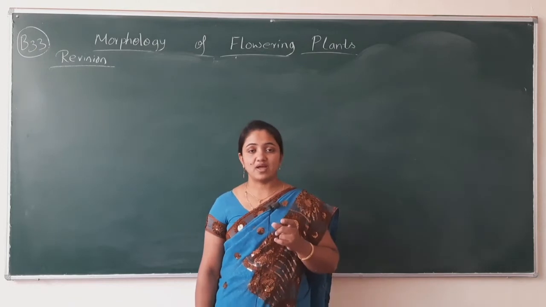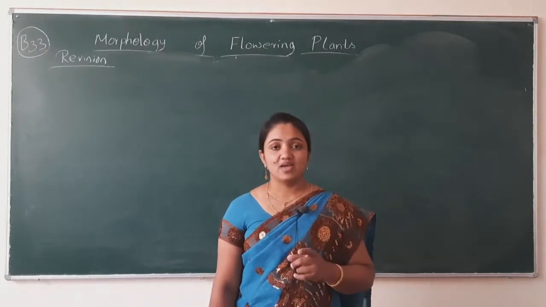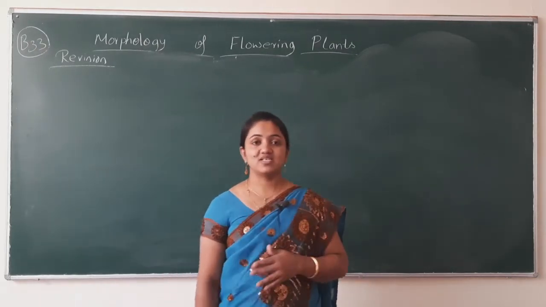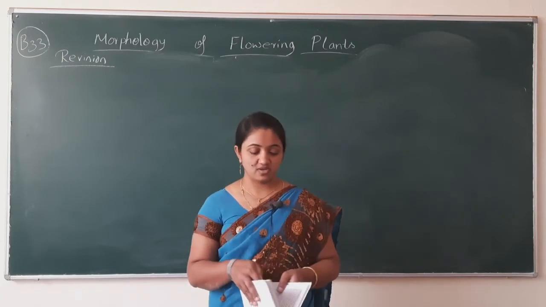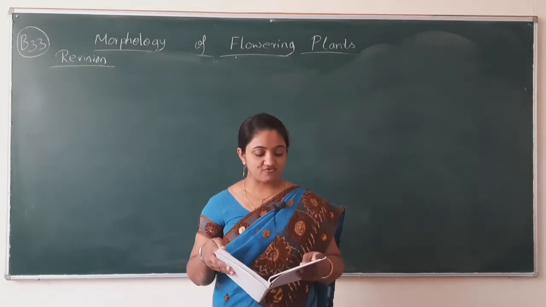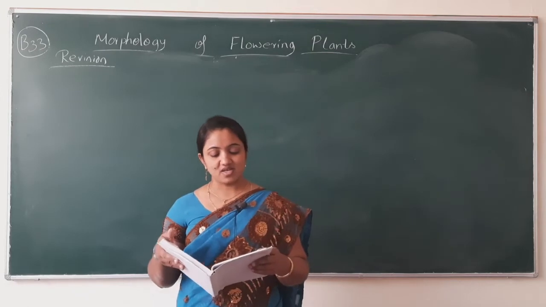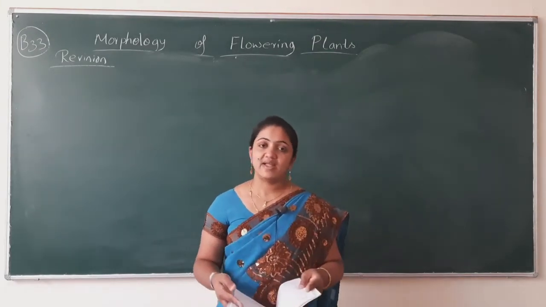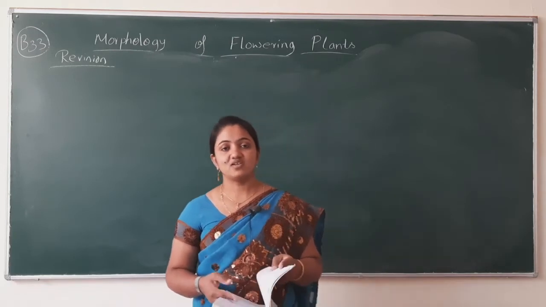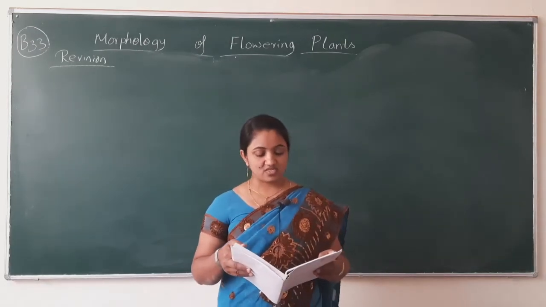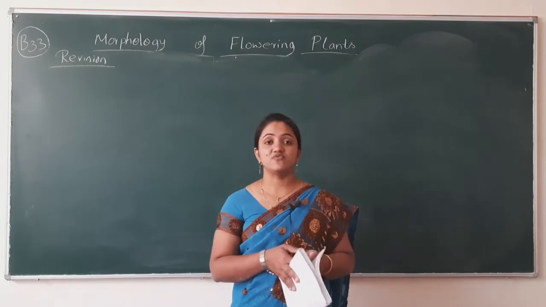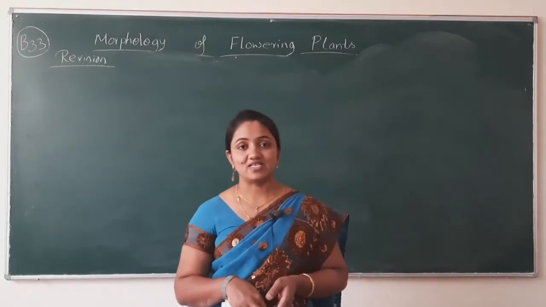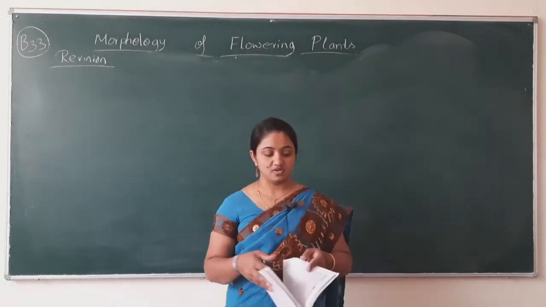One more thing you have to write is about the succession: it has acropetal succession. Next is, what is cymose inflorescence? The floral axis of the inflorescence ends in one flower, and it shows basipetal succession.